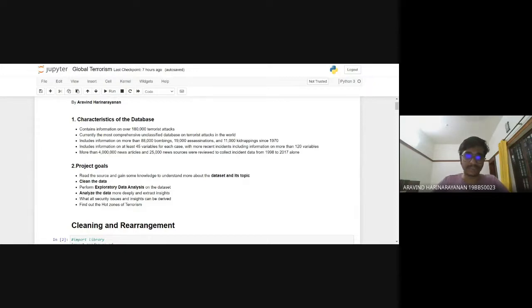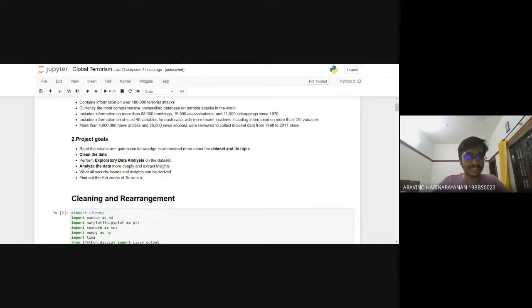So we know that after 2017 also lots of terrorist attacks have happened in India as well. So right now, the dataset focuses mainly on the duration from 1970 to 2017, and includes at least 45 variables for each case, with more recent incidents including information on more than 120 variables, more than 40 lakh news articles, and 25,000 news sources, etc.